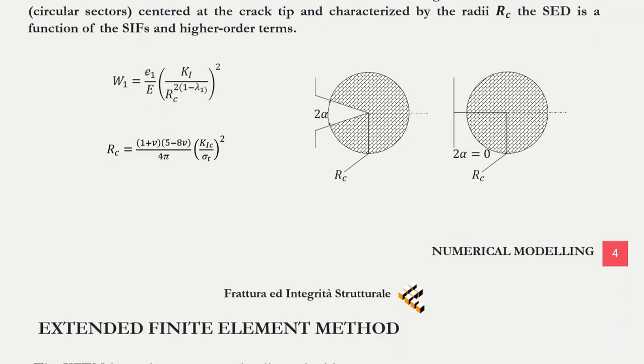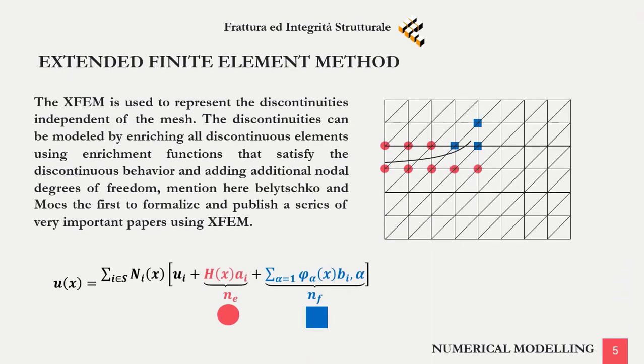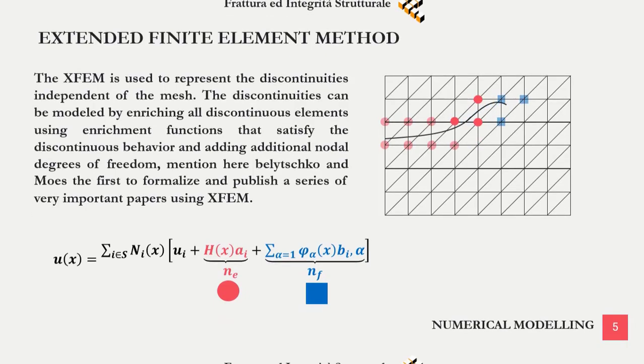The solution of the variational equation can be approximated by the displacement field, which is the sum of the classical finite element method and enrichment at the crack split, represented by the red circles, and enrichment at the crack tip, represented by the blue squares. When the crack propagates, the level set function rescans all the elements every cycle to identify the new tip elements and the new split elements.